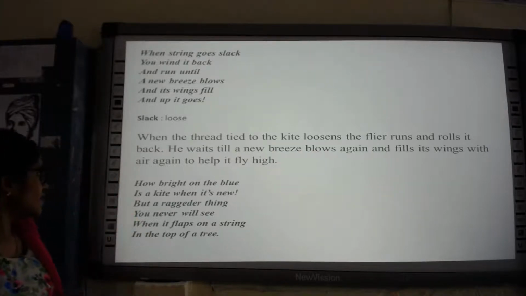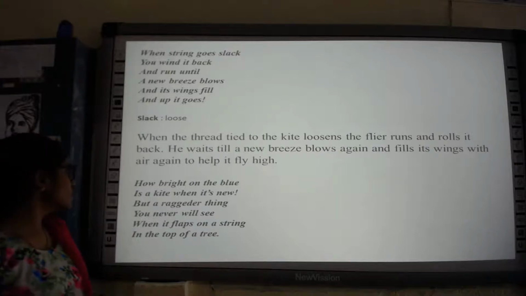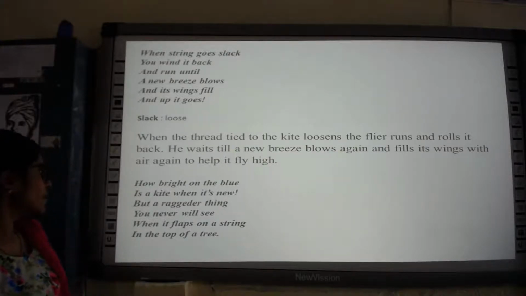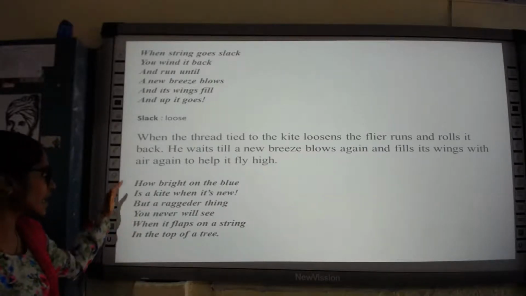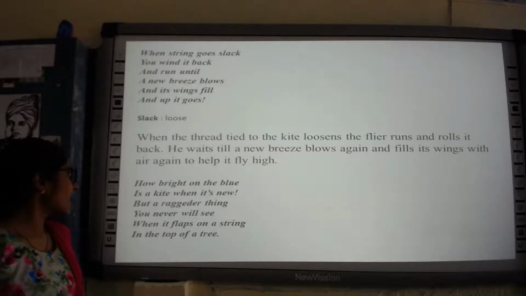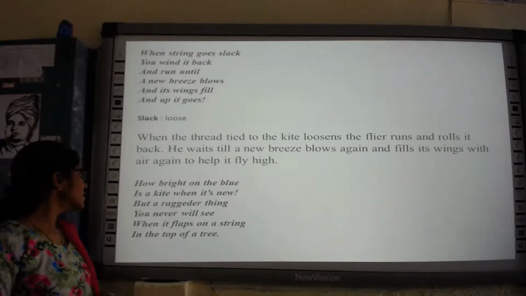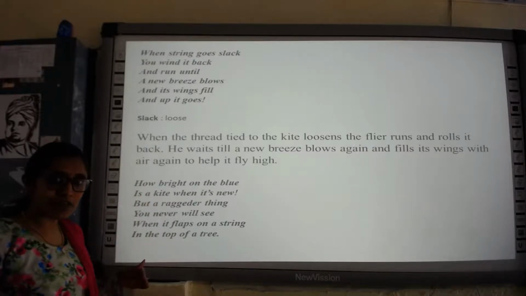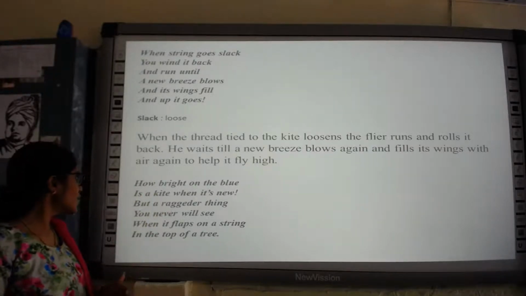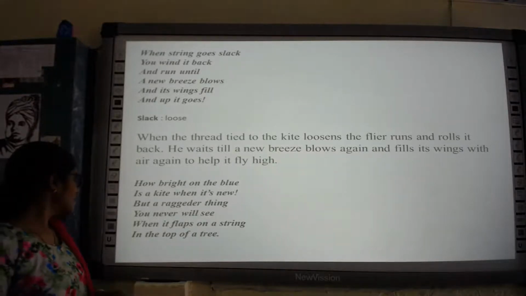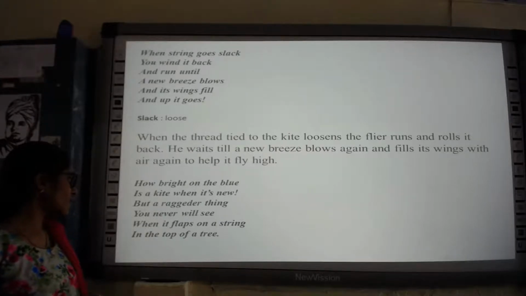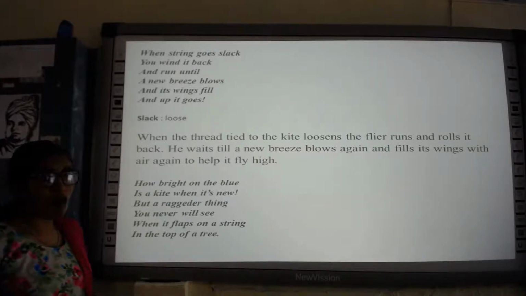So the next part: how bright on the blue is a kite when it's new, but a raggeder thing you never will see when it flaps on a string in the top of a tree. Okay, so in the last part, what is the poet saying? How bright on the blue is a kite when it's new. This is a repetition of the first line of the first part, isn't it? How bright on the blue is a kite when it's new, but a ragged thing you never will see when it flaps on a string in the top of a tree.